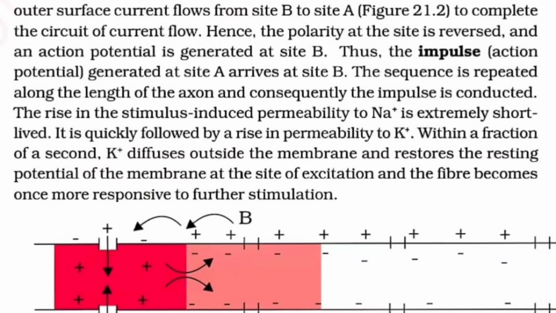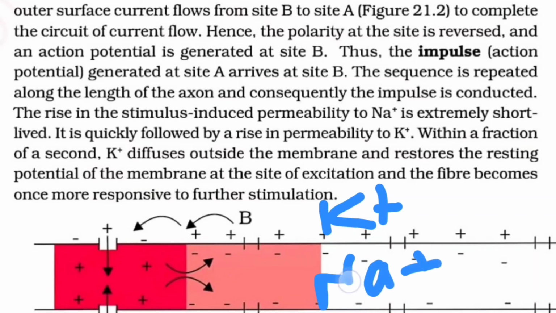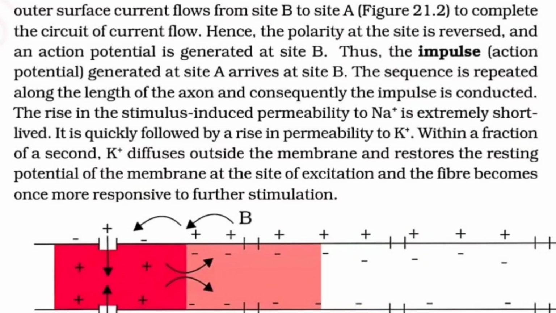So to some extent sodium has entered the ICF and potassium has been thrown out of the membrane. But when you make it normal again, the potassium will come inside and sodium will go outside, and this will restore the resting membrane potential.